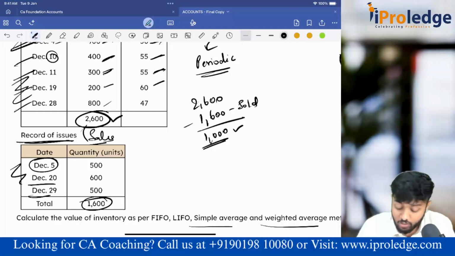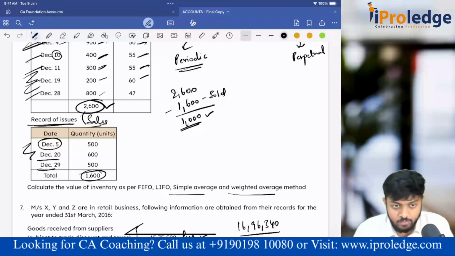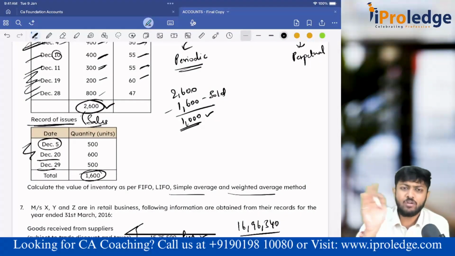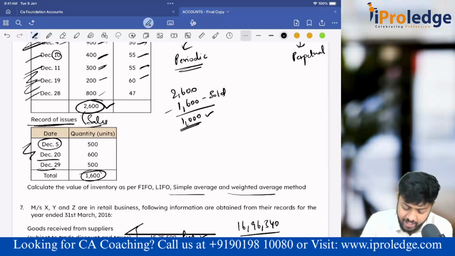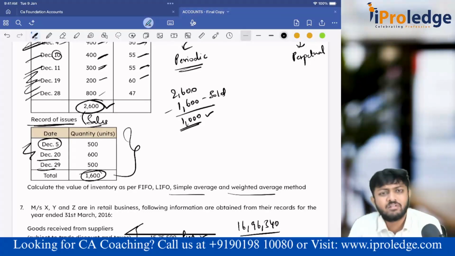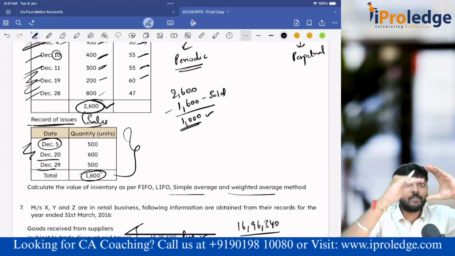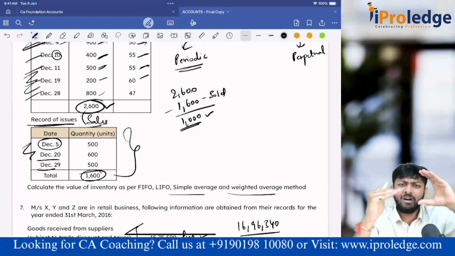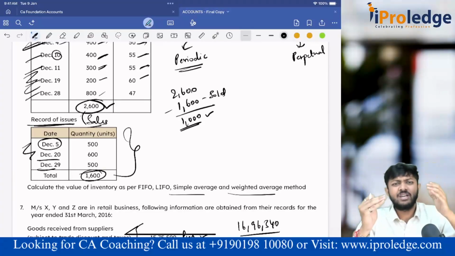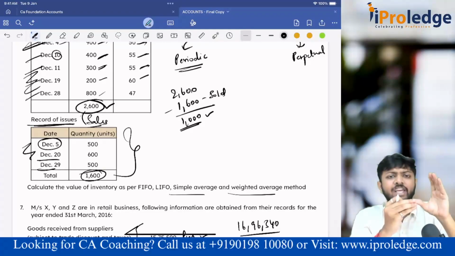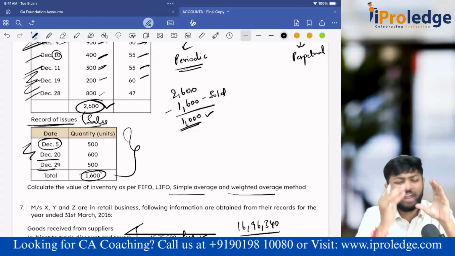Sir, but we don't want units, we want value. Correct, we want value. But what you have to understand is that in periodic I am not worrying about the sales information given. I don't care, okay. We are doing this inventory taking for December. Within December there are some purchases and some sales, but will I consider the sales? No. I am directly calculating closing stock at the end of the period, which is 31st December. I will not consider sales.